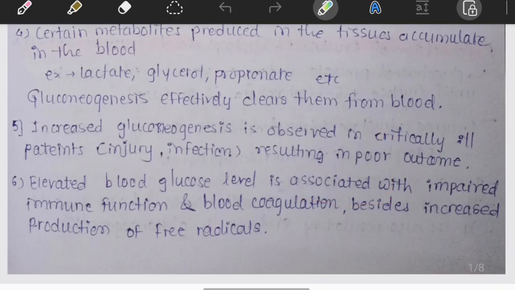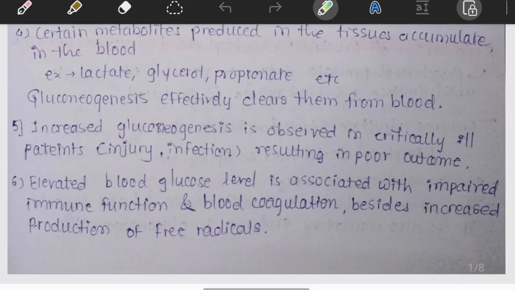Persistent hyperglycemia can impair immune function, wound healing, and blood coagulation, and increases oxidative stress by generating free radicals. This is one of the reasons why uncontrolled diabetes becomes dangerous.